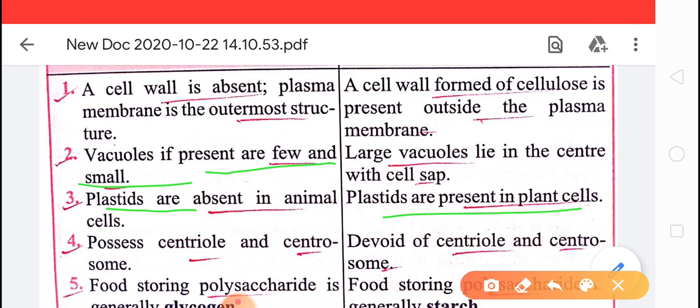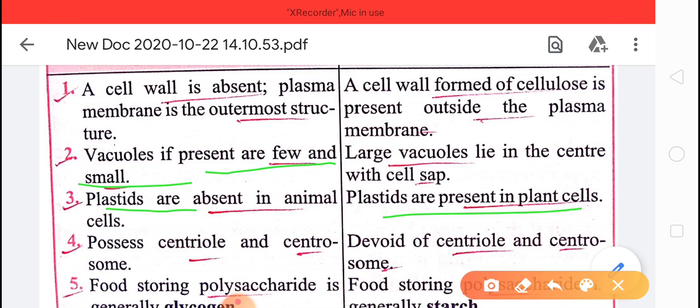Now the fourth one: in animals, centriole and centrosome are present, but in plant cells the centriole and centrosome are absent. Children, do you know what centriole and centrosome are? Two centrioles combine together and form the centrosome.